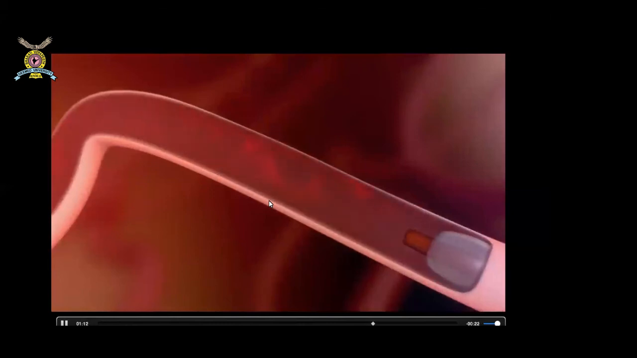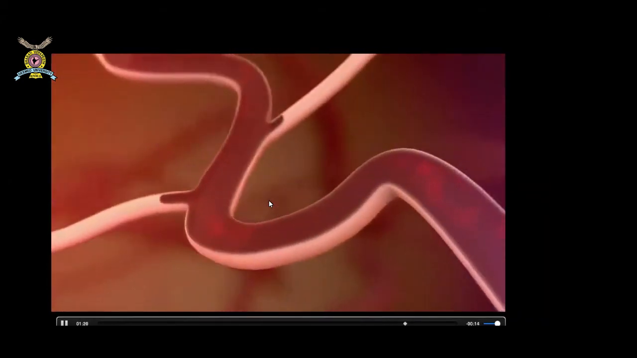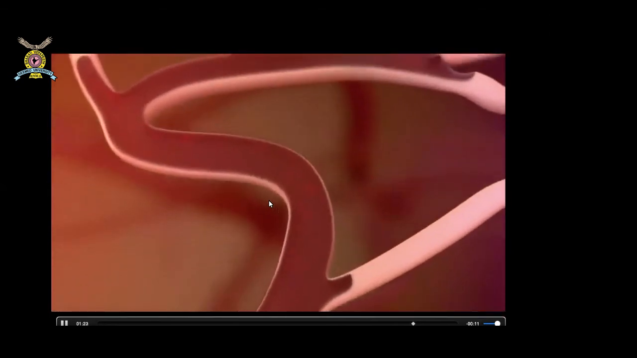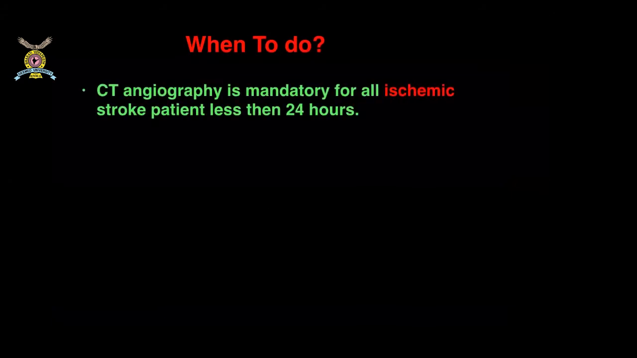Unlike acute MI, we don't place a stent here. Our purpose is to remove the clot as early as possible. And this is the procedure which is known as a mechanical thrombectomy. This takes hardly 20 to 25 minutes, but for the patient, it will be life-saving. So now, when to do mechanical thrombectomy? As I already said, it is indicated in the first 6 hours, and in selected patients till 24 hours of the stroke.